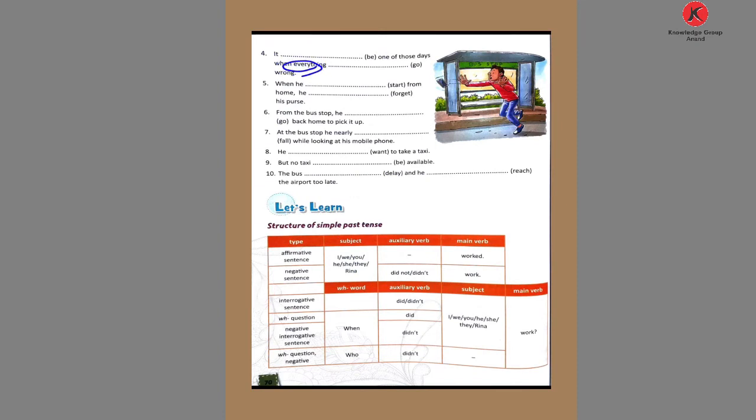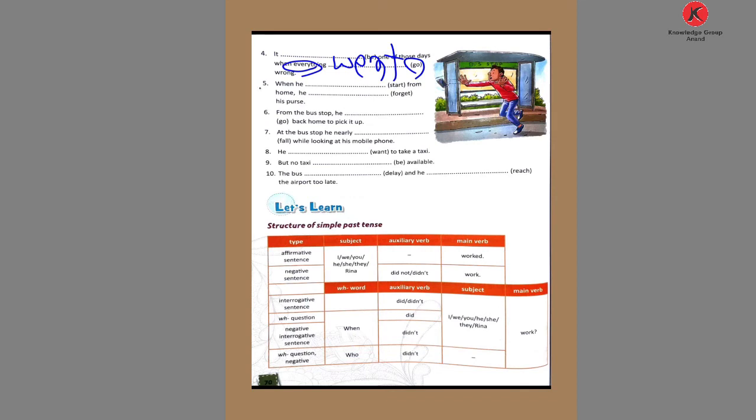when this type of word is used, everything, everyone, someone, then we write what? The past form of the verb go. What is the past form of go? Went. Went is the past form of go. Everything went wrong.